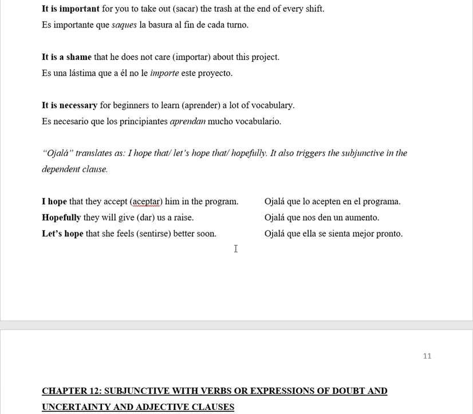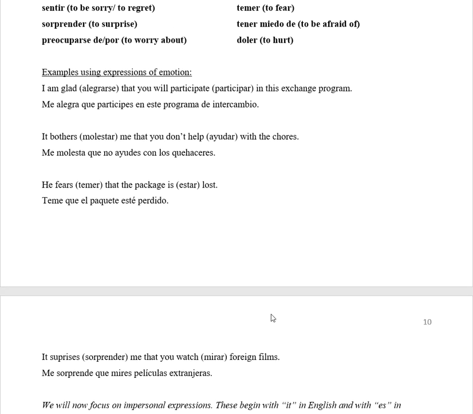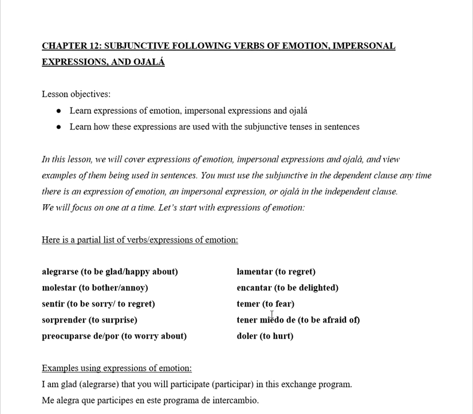Let's hope that she feels better soon. Ojalá que ella se sienta mejor pronto. This, of course, being a reflexive verb. So that's what this says here. Se sienta mejor, and this is also a stem changer, right? In the yo form, it stem changes from e to ie. So that's siento. You remove the o, then you add the opposite vowel. Because it's an -ir verb, you need the a. So se sienta mejor pronto. All right. Okay, so that is it for the subjunctive following verbs of emotion, impersonal expressions, and ojalá.